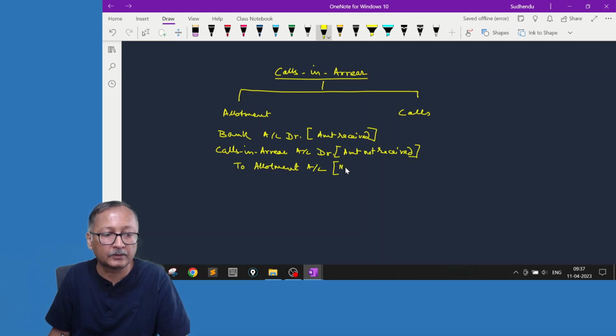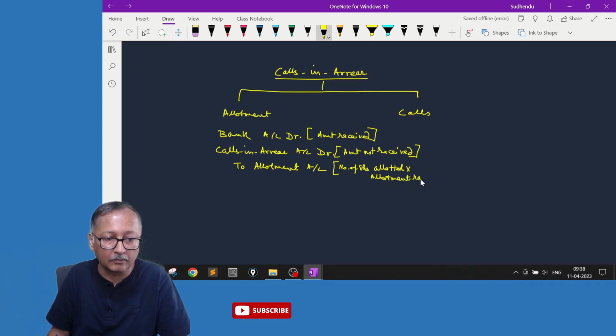Number of shares allotted times allotment rate. So this is your entry if it happened in allotment.